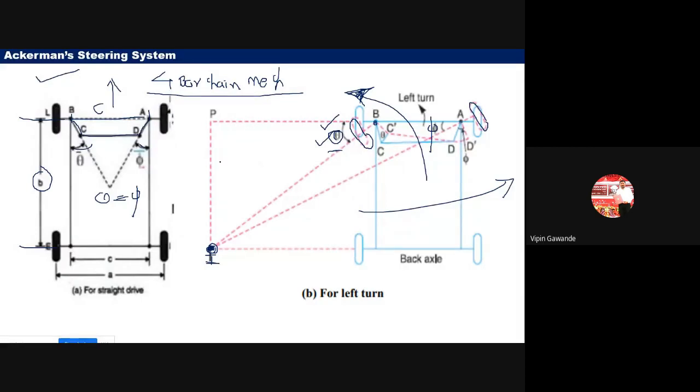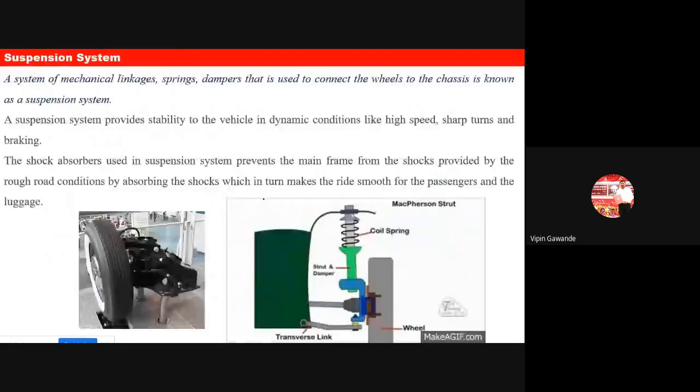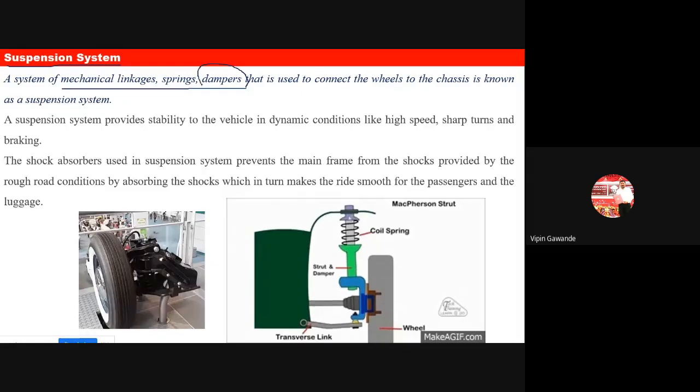So we learned these two things in our last lecture. Now let us take today's concept, our suspension system. What is meant by the suspension system? We know that the suspension system is a system of mechanical linkages, springs, and dampers. Dampers means shock absorbers, which are used to connect the wheels to the chassis.